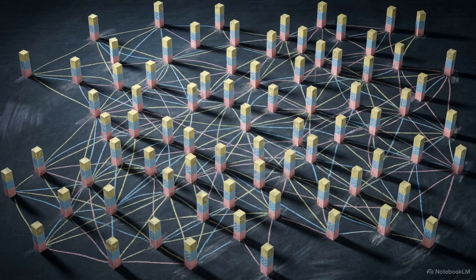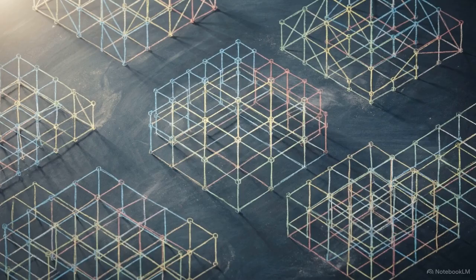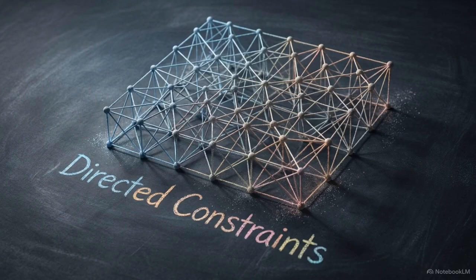To evaluate logic, we have to look to topological deep learning. Specifically, we replace standard flat embeddings with a structure known as a cellular sheaf. Verifying AI outputs requires a shift in how we treat semantics. We have to stop executing simple proximity searches and start treating language as a directed constraint satisfaction problem.